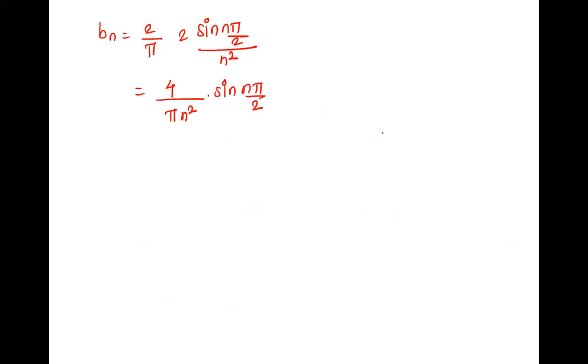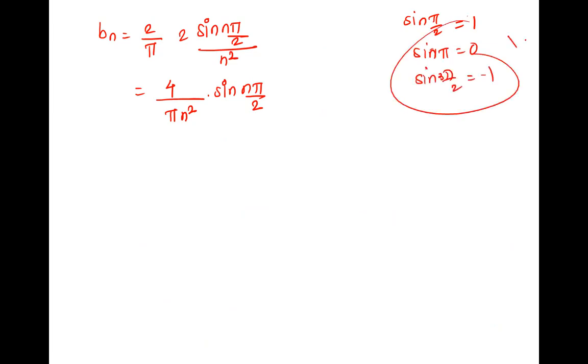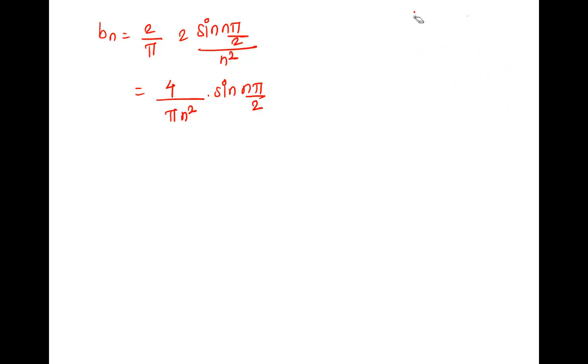You cannot write the generalized value. If it is 1, sine pi by 2 is 1. If it is 2, sine 2 pi by 2, that is sine pi, is 0. If it is 3, sine 3 pi by 2 is minus 1. So we cannot generalize. Okay, so let it be as it is. Don't write the value. So this is your Bn. Write it in equation number 1. Your final solution will be there.